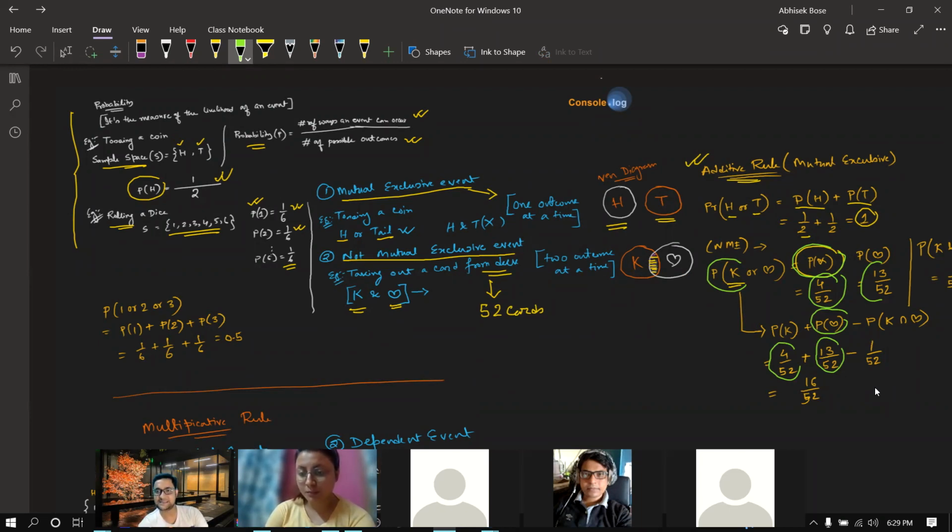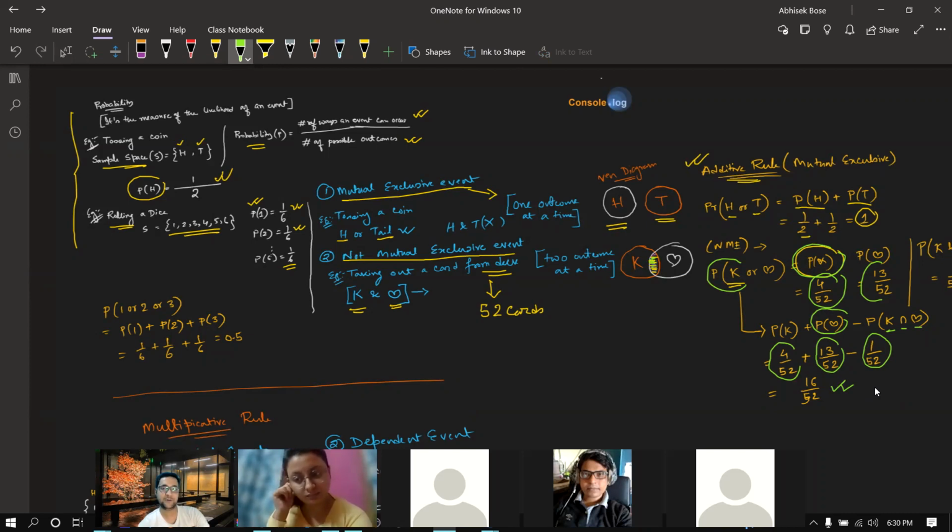And minus, this is especially for not mutually exclusive events, because you need to subtract. So minus probability of K intersection this heart value. This is the intersection, correct? So this is what? 1 by 52. So if you calculate all the things, it will come to 16 by 52, correct? So this is the formula.